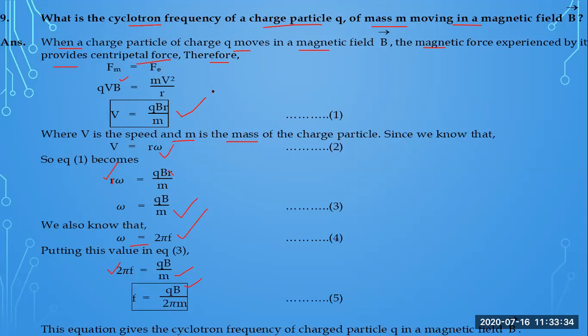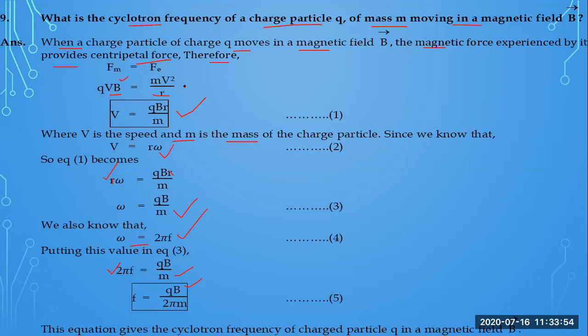So here it is: when a charged particle enters perpendicular to the magnetic field, the force acting on the charged particle will be this one, and it is basically producing a centripetal force, that is mv squared divided by r.